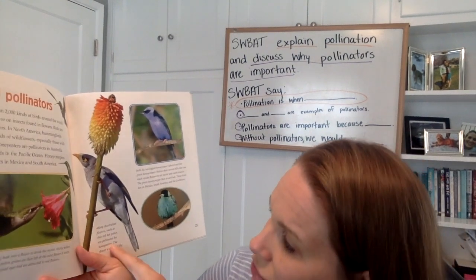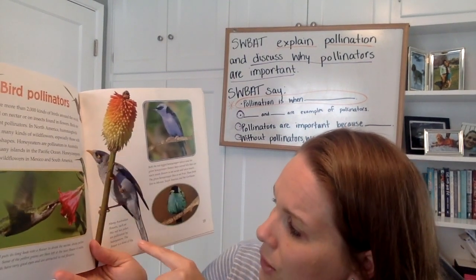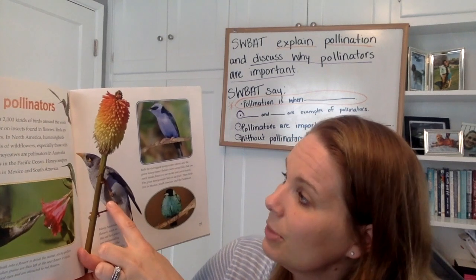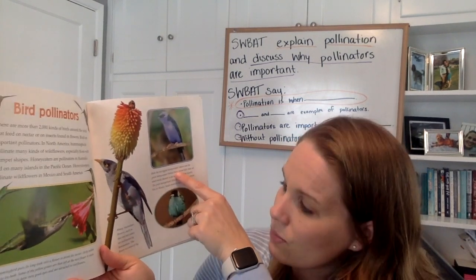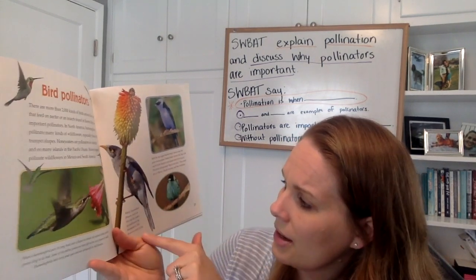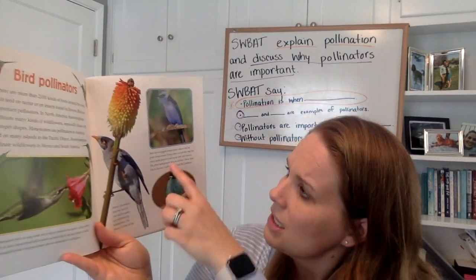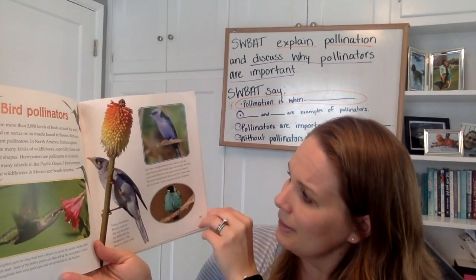Here, the Australian flowers, such as this red hot poker, are pollinated by the honey eaters. Here's a honey creeper bird.